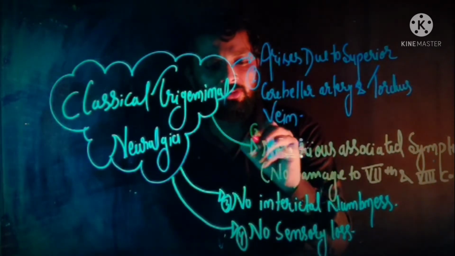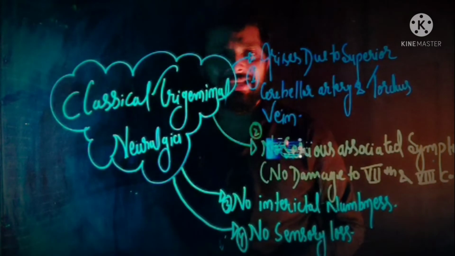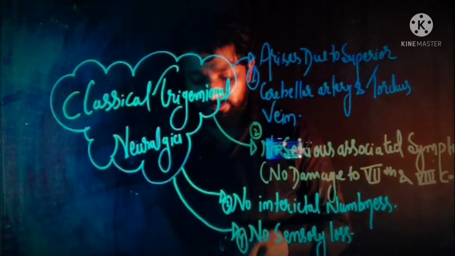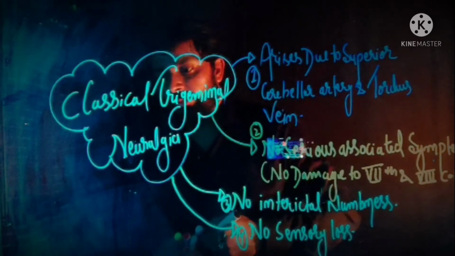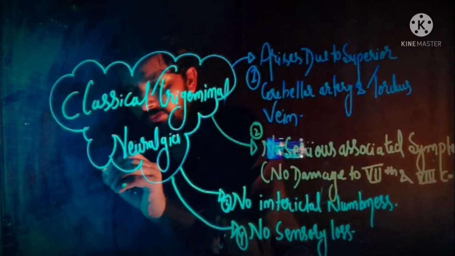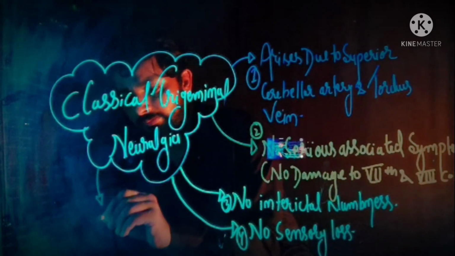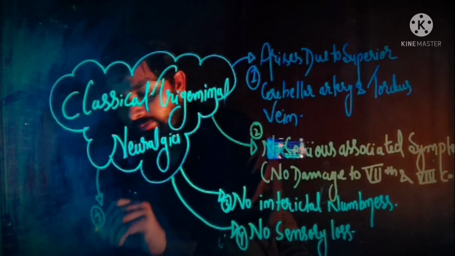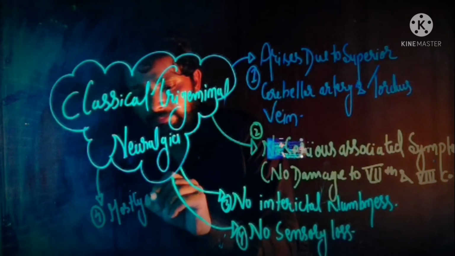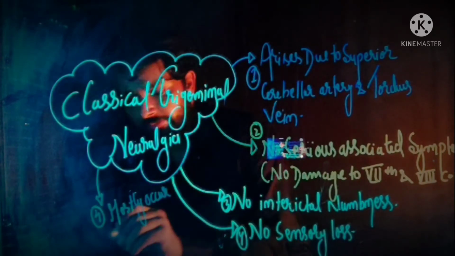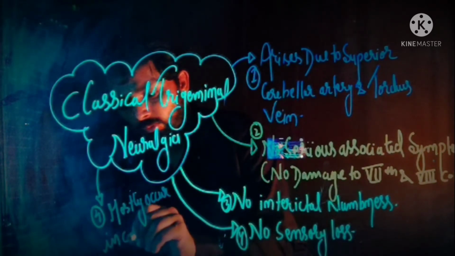Now when we talk about the age predilection, classical trigeminal neuralgia mostly occurs in old age. So the fourth one is that it mostly occurs in older patients.